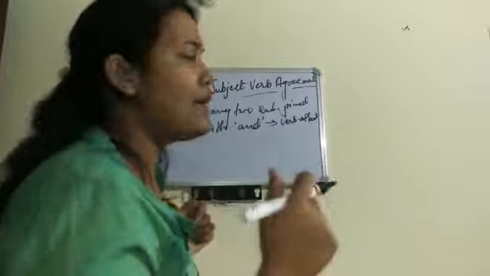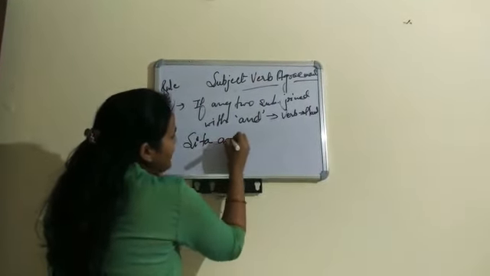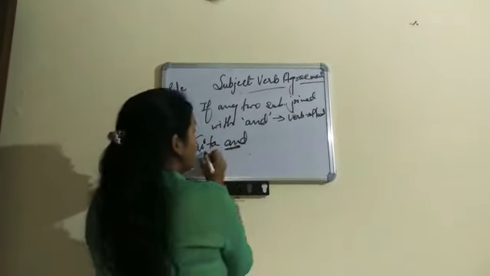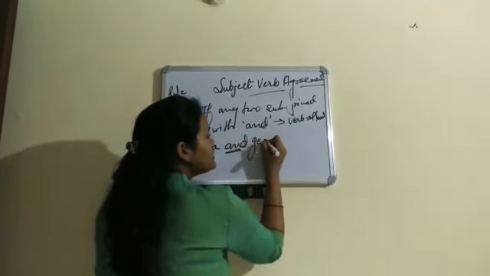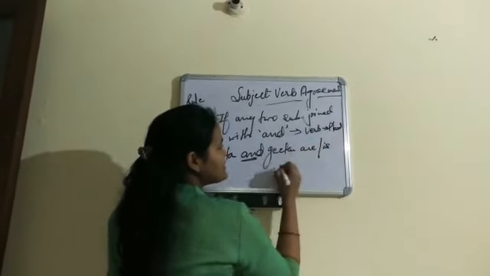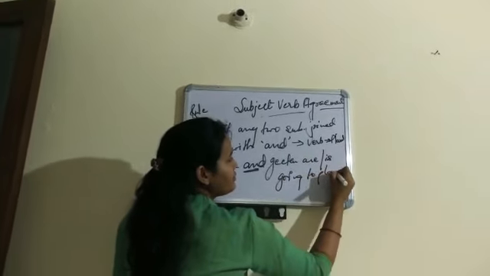We will take an example of it. Sita and Geeta, focus on this "and," it is very important. Sita and Geeta are or is going to play.